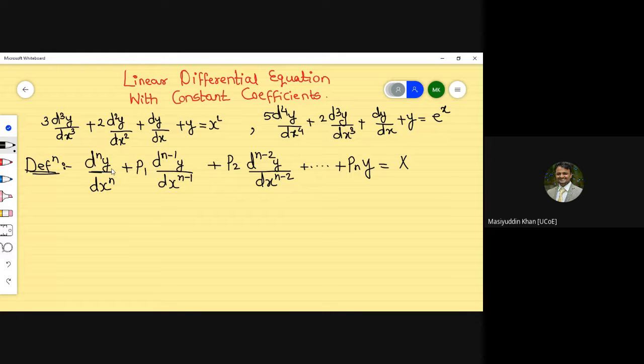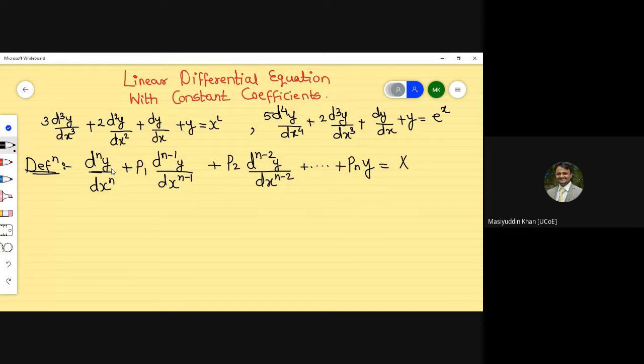So P1, P2 up to Pn, we can say these are constants, and capital X is a function of x only. This is called a linear differential equation with constant coefficients. So this is the definition of a linear differential equation with constant coefficients.